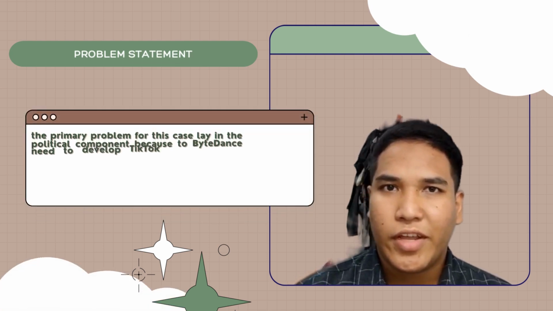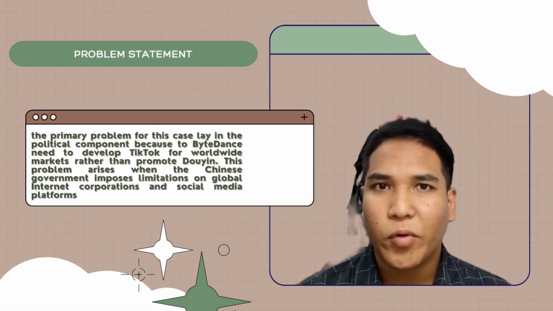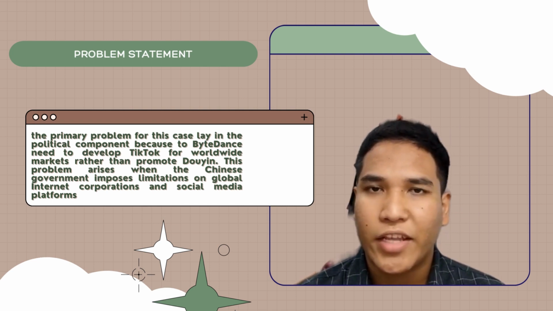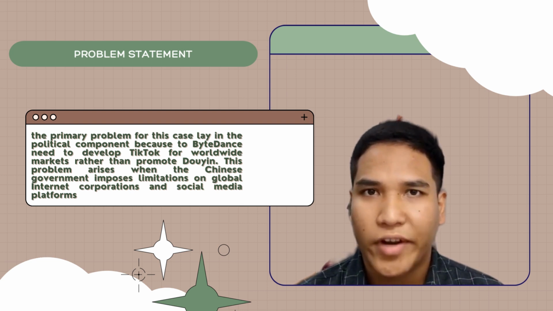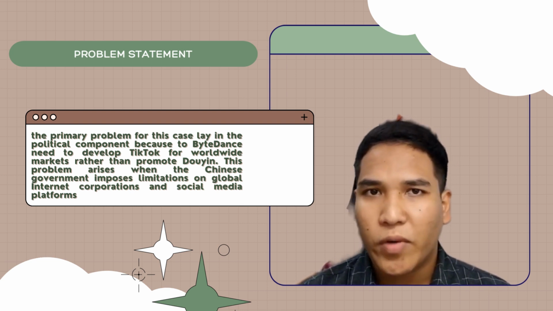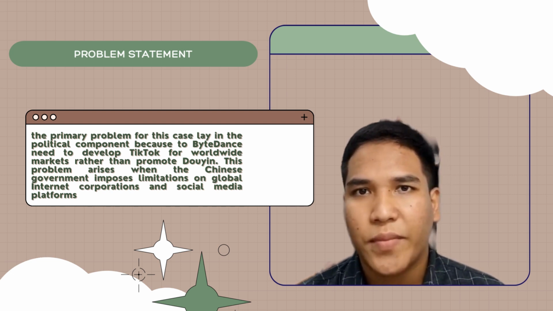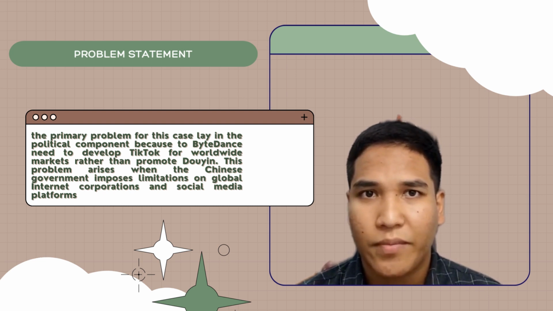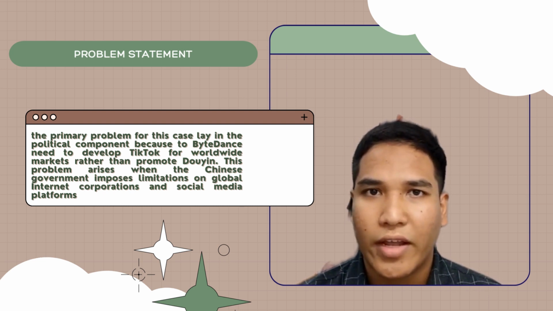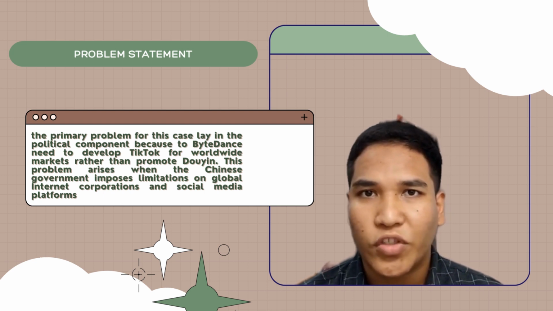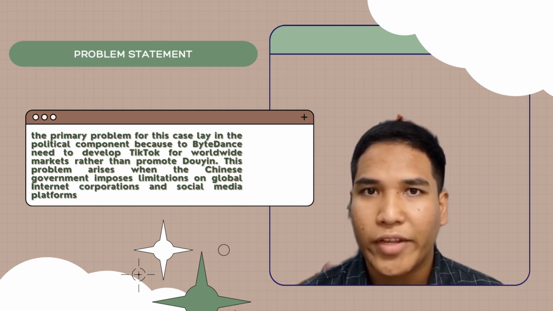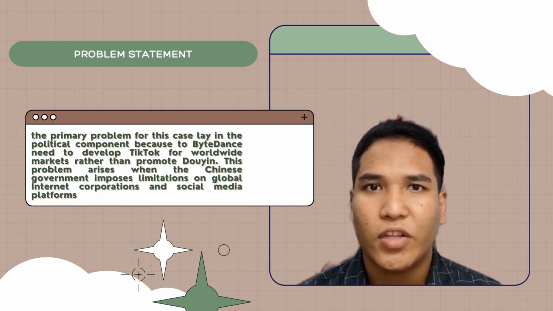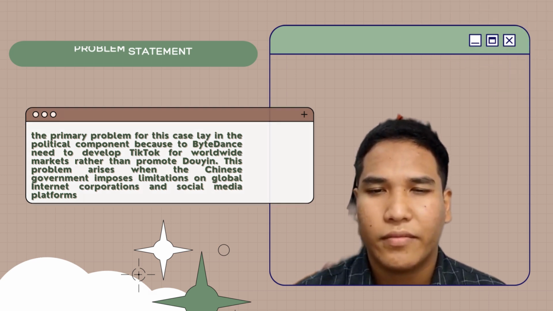Based on the analysis that had been conducted, I can say that the primary problem for this case lay in the political component, because ByteDance needed to develop TikTok for the worldwide market rather than promote Douyin. This problem arises when the China government imposed limitations on global internet cooperation and social media platforms such as Google and others. Due to the requirement to concentrate on two platforms, namely Douyin and TikTok, this will have a negative impact on the company's capability to keep their app on the market.